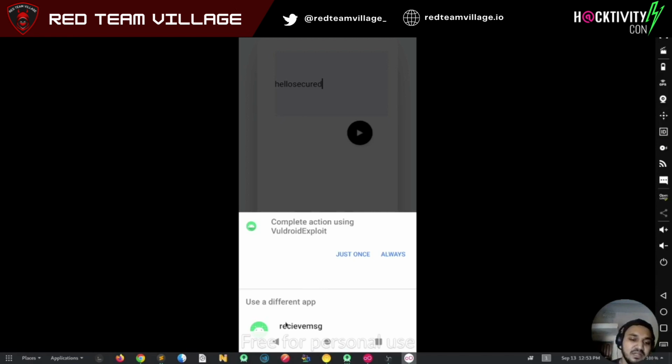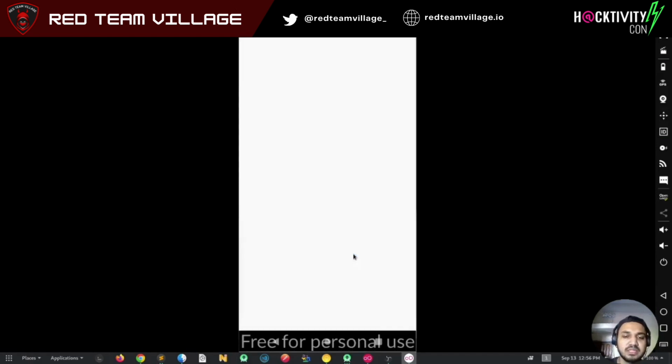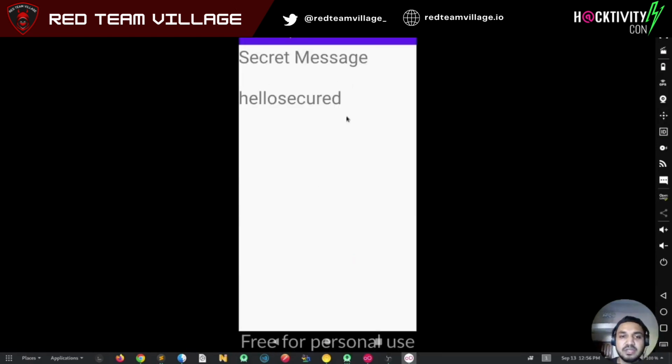And from an attacker's point of view, what an attacker or a malicious app will do is basically rename themselves to the same app name, same launcher favicon or the app favicon. They will set it to the same, and because the user will be confused, okay, both are looking the same, I can click on any one, in this way the message can be received by any of these applications. So let's say we click on the exploit application. Once we click on this, the message will be received here as well. As we see, this is not a very high or critical impact vulnerability, but because there is no check, there can be a theft of the data as well.